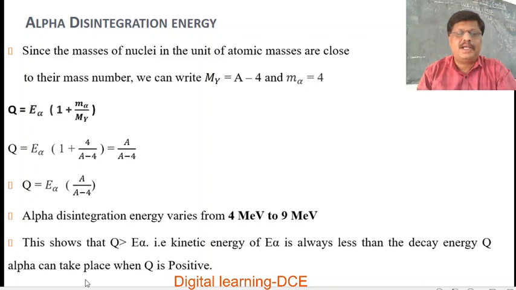Emission of an alpha particle takes place when Q is positive.